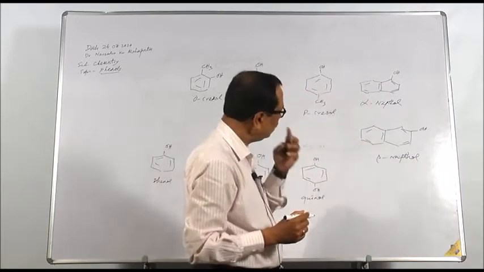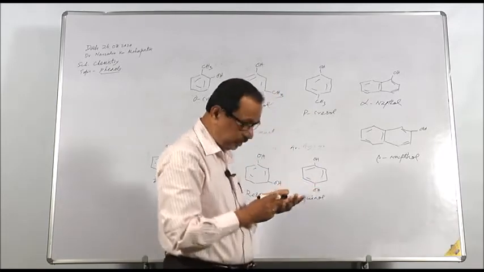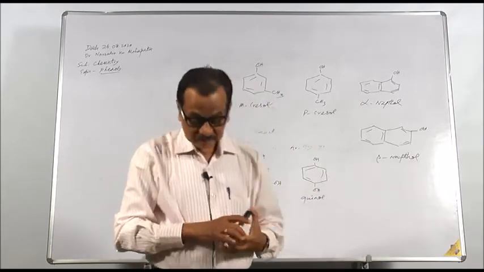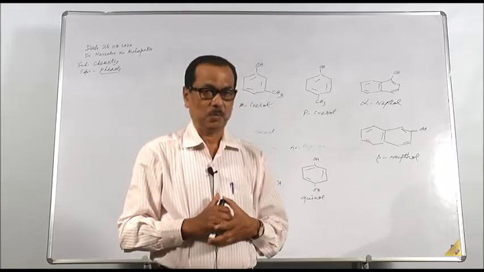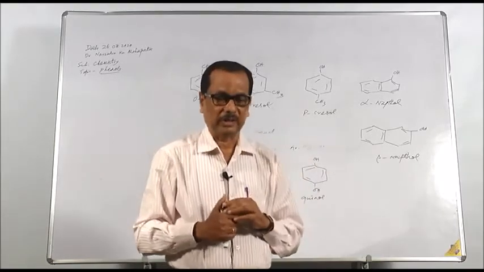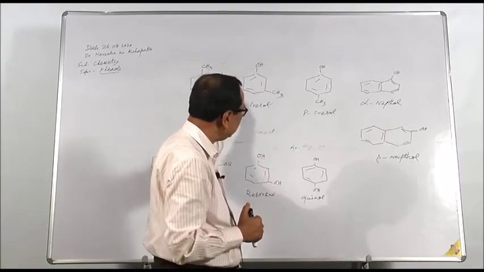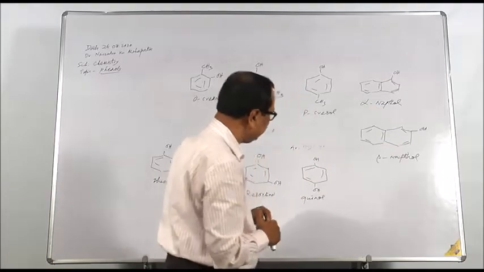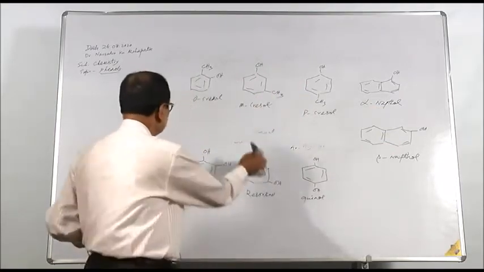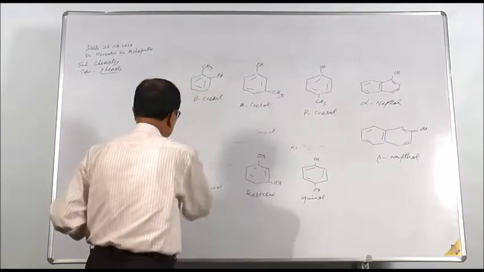They are also phenols. Therefore, phenols are a class of compounds where the OH groups are attached to the benzene ring and also its homologues. Here we find two benzene rings, naphthalene, therefore it is called naphthol, alpha naphthol and beta naphthol.